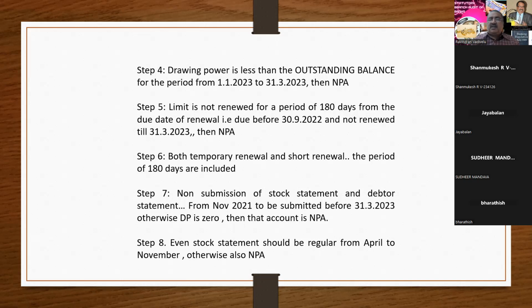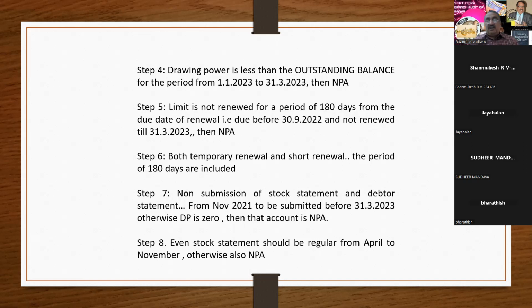But the statutory auditor of 31/3/21 says that the account is standard. So the party is entitled to get the COVID loan as per the statutory auditor report. The bank also released the funds to the customer. When I went for the stock audit, I found that the account had already become NPA on 29th of January. So I classified that account as substandard as on 29th of January, and the excess given by the banker is against the RBI norms. This is what I have reported.